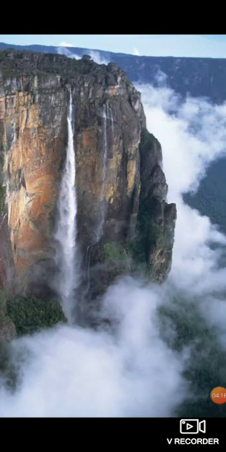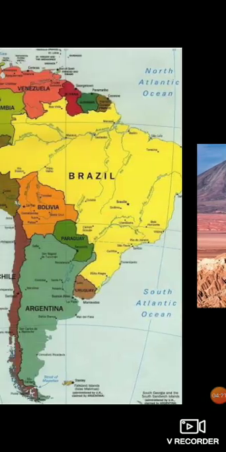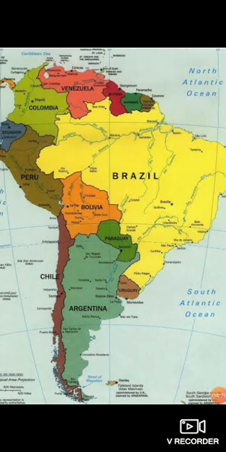Apart from these, Brazil and Argentina are two important countries in South America, which are showing a lot of economic growth and are becoming very prosperous nowadays. So that is about the South American continent.